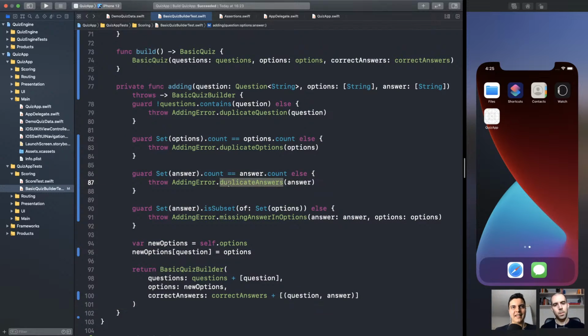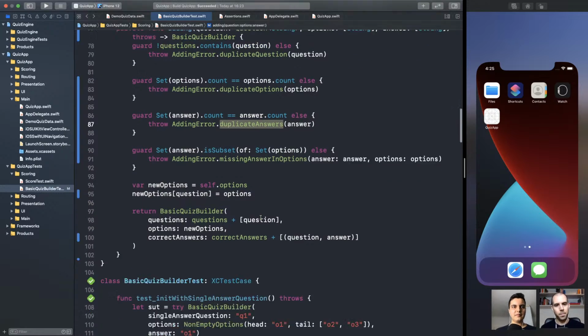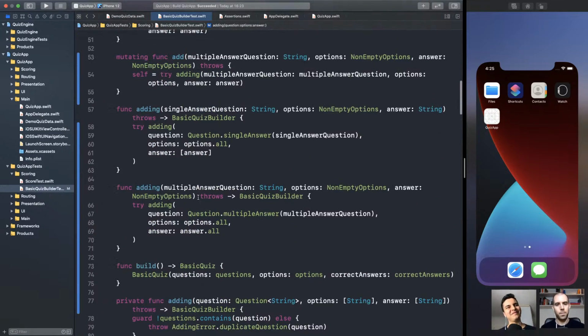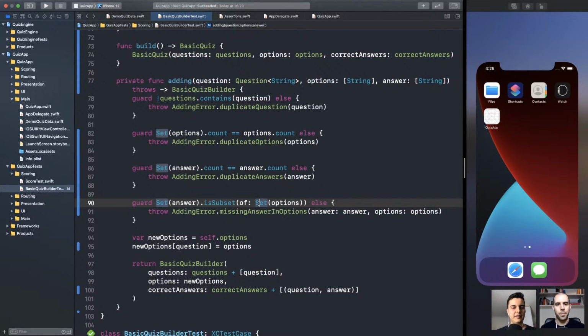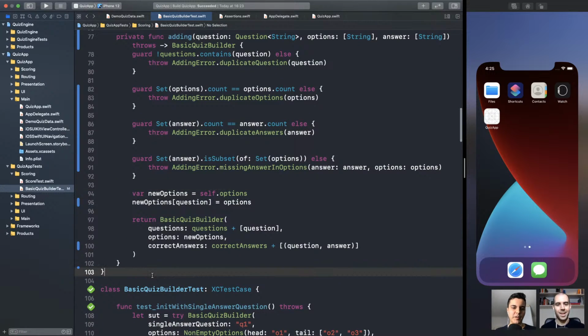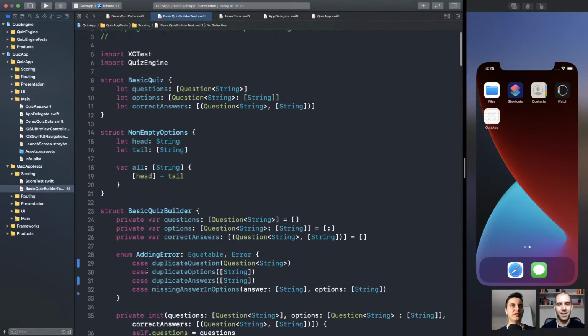We also check for duplicate answers, which is possible in the multiple answer question, but it's an illegal state, so we need to throw duplicate answers. Make sense? Yep. Try implementing this. It's going to be a good exercise. I promise you'll have fun, if you like programming. Yep. All right, let's move these types now to production and let's see it in practice, right? Let's use it.